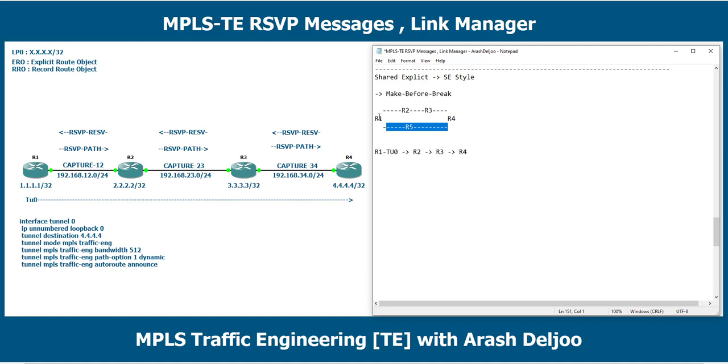First, R1 should establish or reserve a new path through R5. After that, it can break the oldest path, because we don't want to interrupt the traffic that is now passing from R1 to R4 on the old path. Let me show you. This means that first we need to signal the new path through R5.